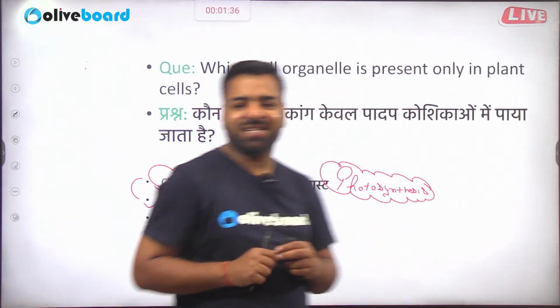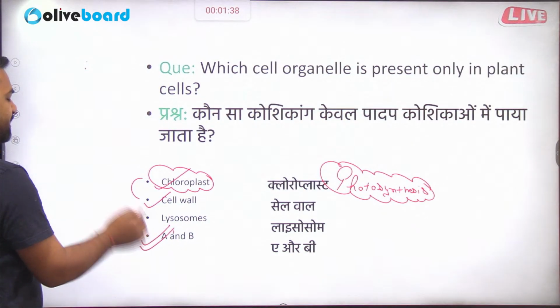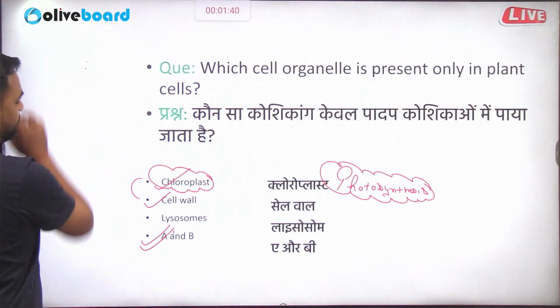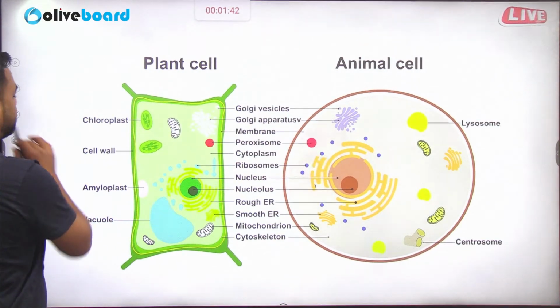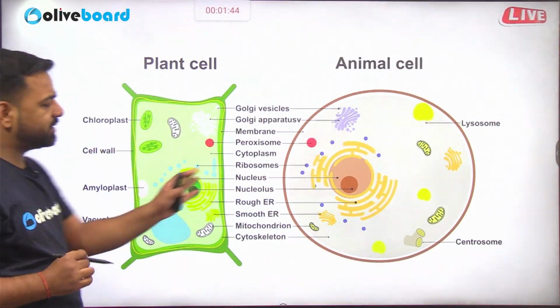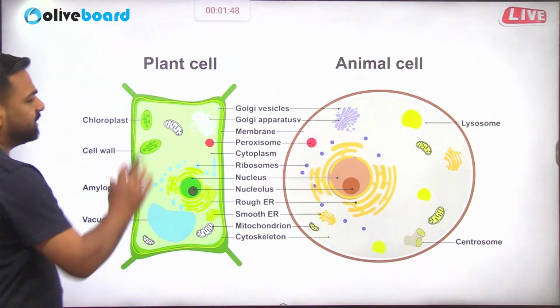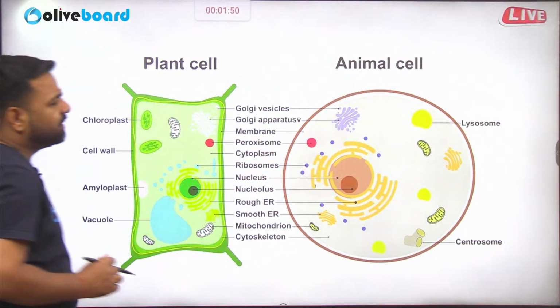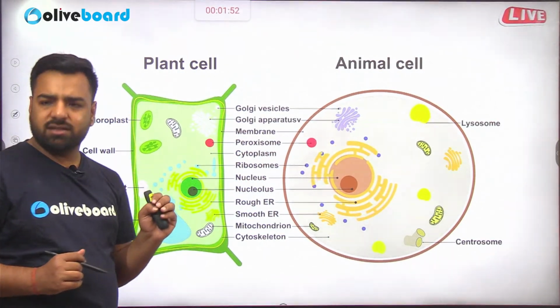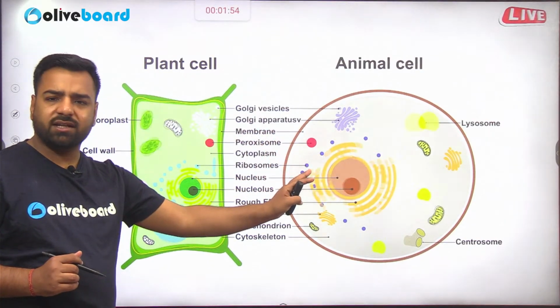Understood? What's the next question? So here the correct answer was option number D. Perfect. Okay. So guys, just have a look at this image now. Here you can see, this is the plant cell, this is the animal cell. Plant cell is quite rectangular in shape, right? This is what animal cell is.